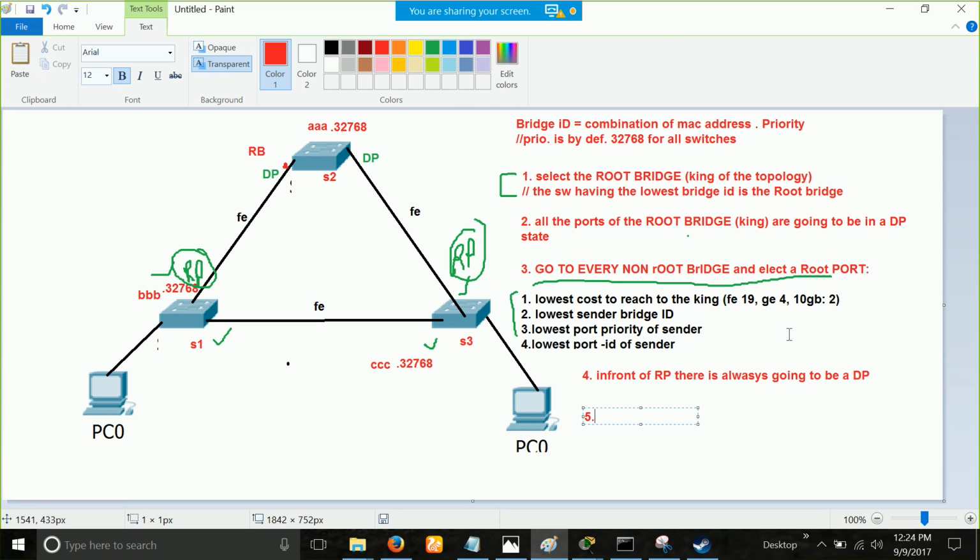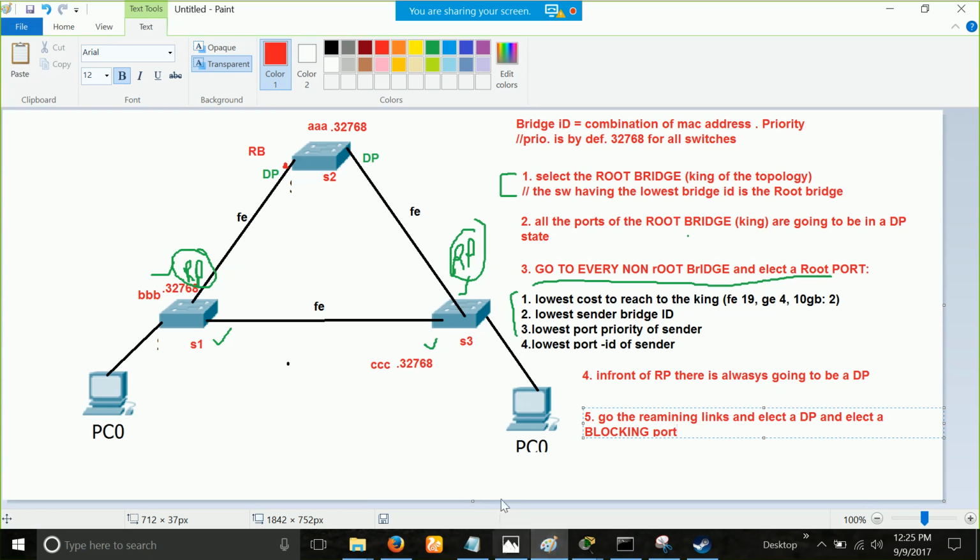So step number 5, after your meeting is resumed. Up till reaching this point, some of the links will be blank. Always, doesn't matter whatever topology you have, some of the links will be blank without any port states. As we can see, this link right here is blank for us, right? So step number 5 is: go to the remaining links and elect a DP and elect a blocking port.